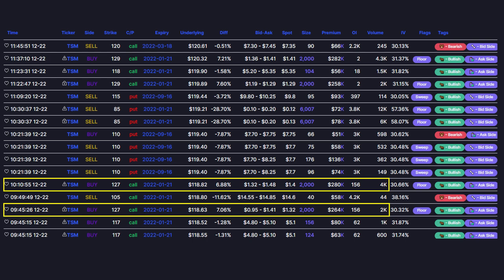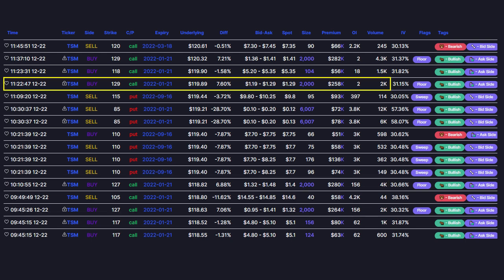Shortly after this initial trade, another trade of equal sizing hit the tape. Note that the open interest has remained the same while the volume on the contract has increased by the size of the trade. Given that this trade occurred at the mid-price between the bid and the ask, it is not immediately clear if this second trade was a day trader closing their original position or if they were averaging up. The next day's open interest value will let us know exactly what happened. We'll take a look at that shortly.